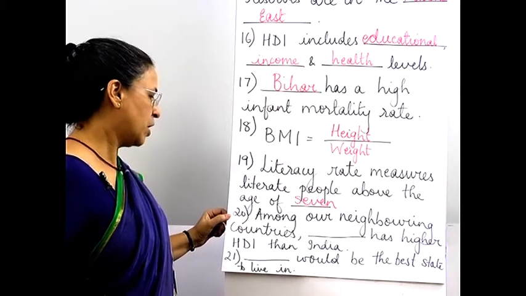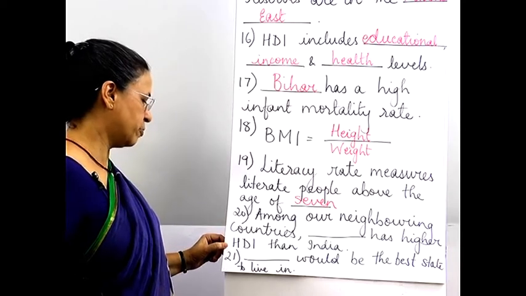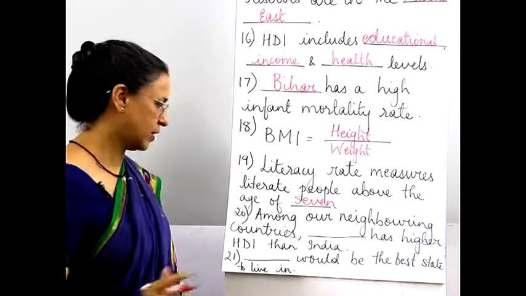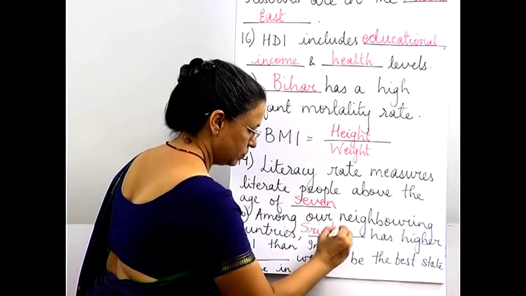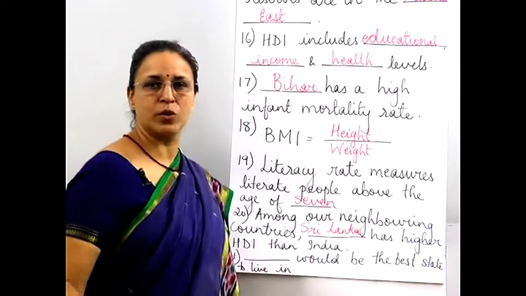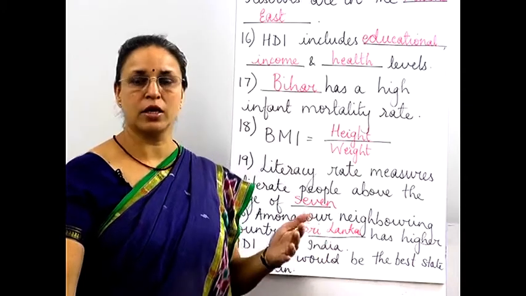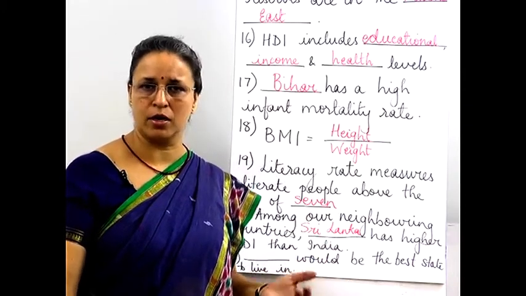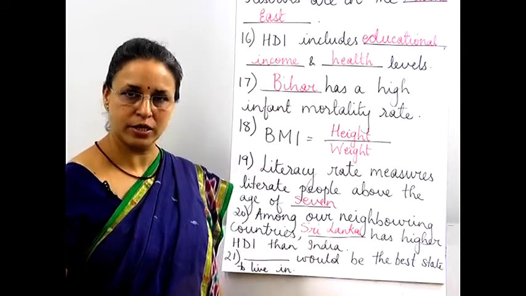20th, among our neighboring countries, Dash has higher Human Development Index than India, and that is Sri Lanka. We saw that we rank 126th in this list. That means we are much higher than other neighboring countries like Pakistan, Nepal, but Sri Lanka has a higher Human Development Index than us.